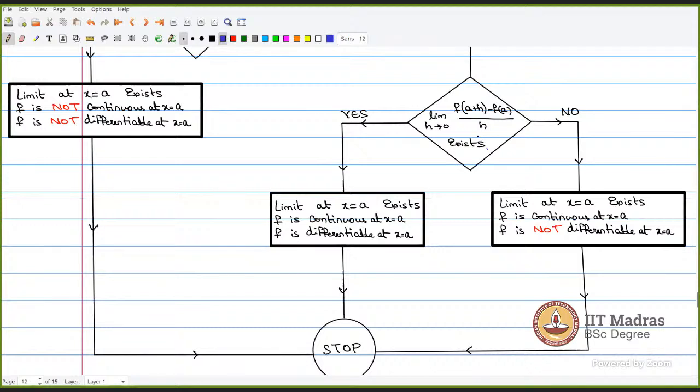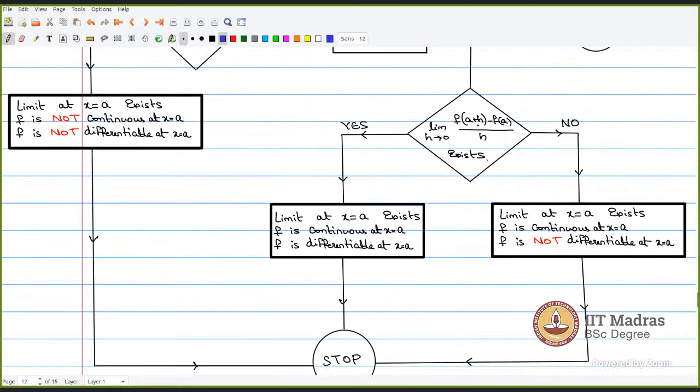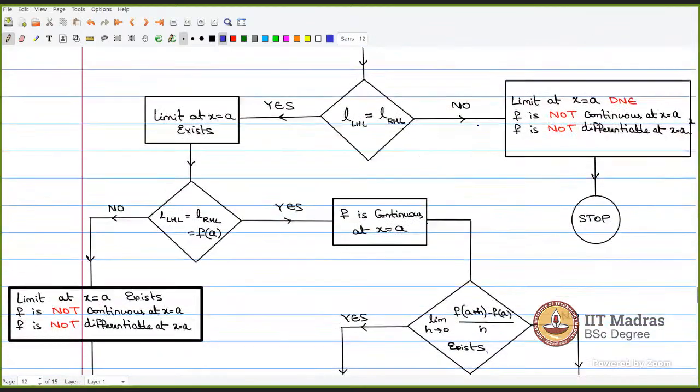If those two are not equal, then this particular limit does not exist. Sir, will it be possible for you to give an example? Yeah, I will give an example. Okay, thank you so much, sir. Okay, yeah. So only 3 stages of checking.